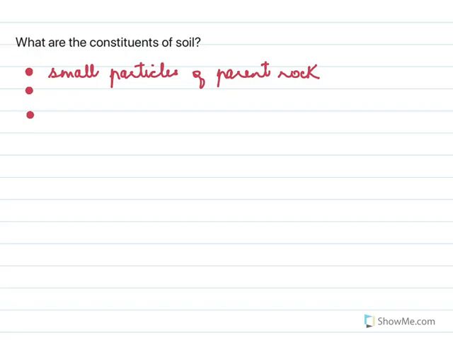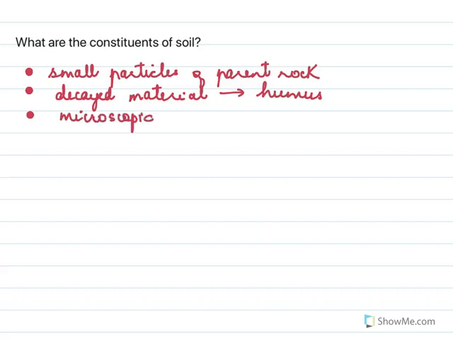Then it has decayed material, which is humus, obtained from the decay or waste of plants and animals, and microscopic life like earthworms, bacteria. Earthworms, of course, are not microscopic. Earthworms, bacteria, these make up the soil.